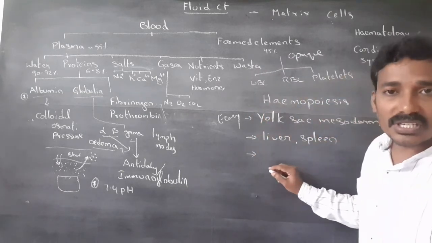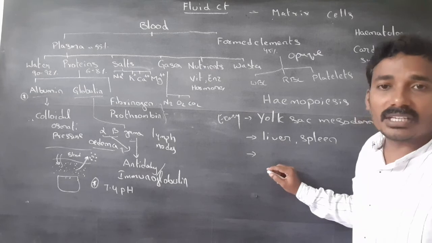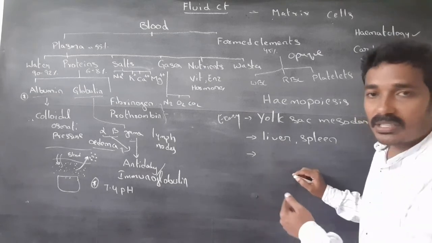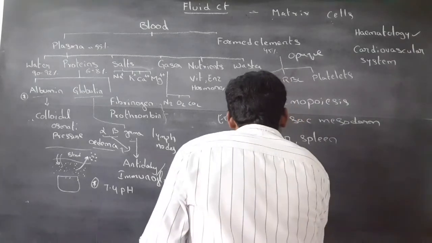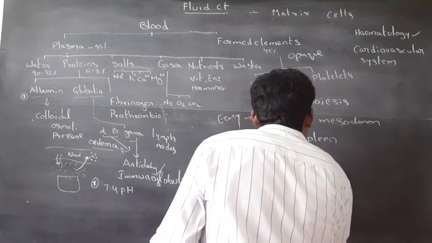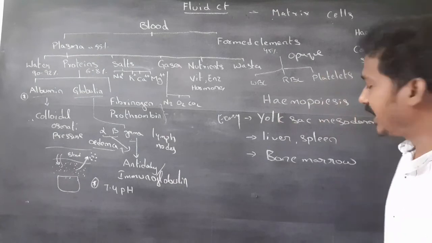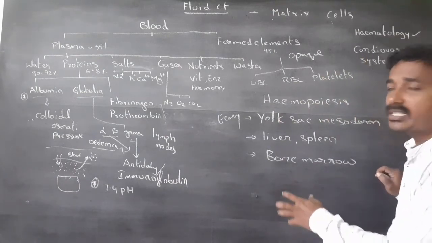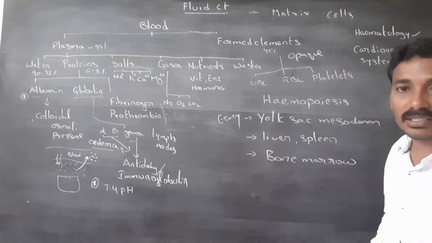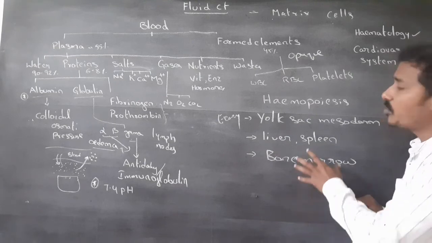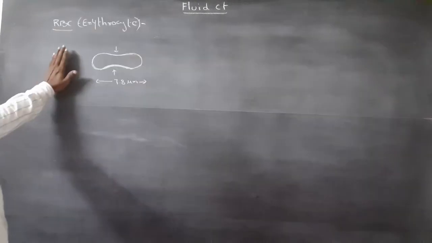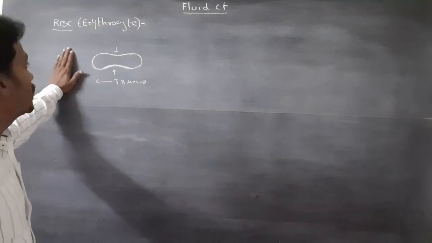In the late embryonic stage and after delivery, the hemopoietic organ is the bone marrow, the red bone marrow. Red bone marrow is the primary site of hemopoiesis. Next, RBC or erythrocytes.